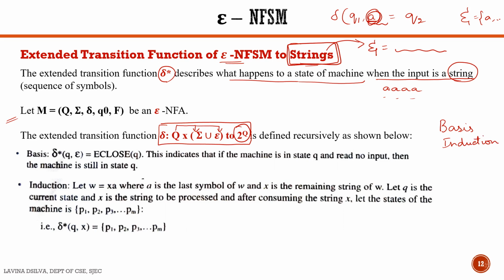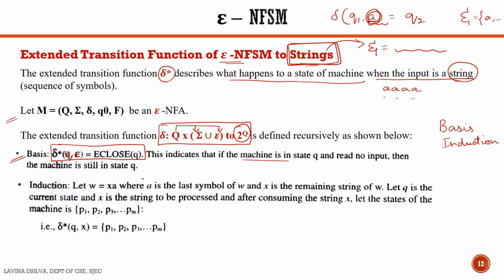Now what is this basis? Basis is a base transition function for us. So base transition function is delta star. Delta star stands for extended transition function. Delta star of Q comma epsilon: Q is the state in which we are and epsilon is a transition which is there. So delta star of Q comma epsilon is epsilon closure of Q.